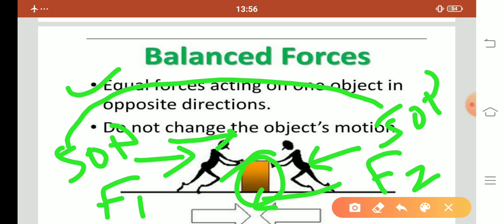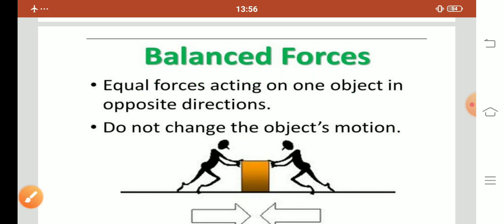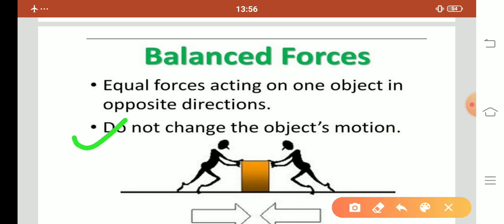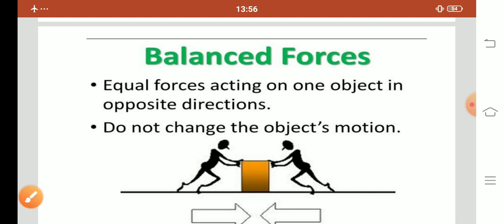If it is at rest, it will stay at rest. Balanced force does not change the object's motion or direction. It only changes the shape and size of the object.